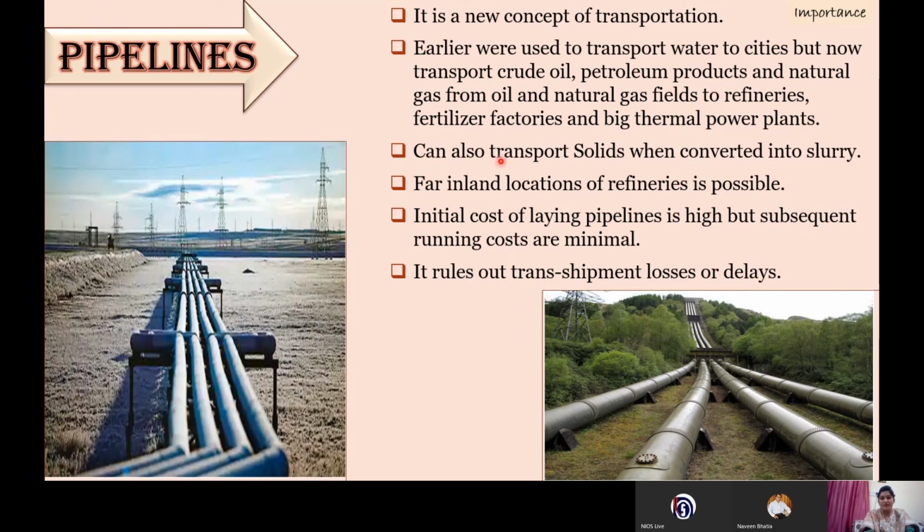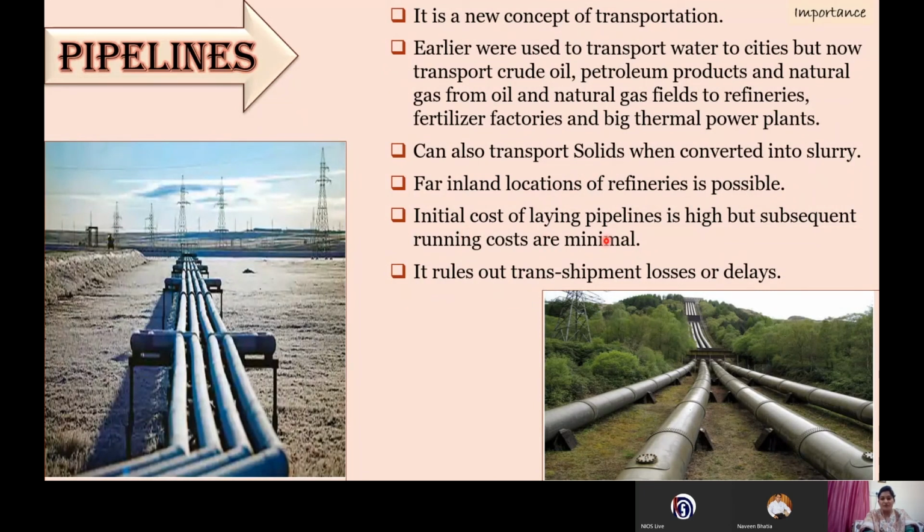Here, it is very useful for transporting crude oil, petroleum products, and natural gas from the oil fields to the refineries or to other fertilizer factories where these products are being used. Next, it can transport solids also when they are converted into slurry. It is very beneficial for the locations of those refineries which are far off. Like we can talk about the northeastern states. We have Digboi and Naharkatia, which are very far off from the mainland. So it is very beneficial for those areas.